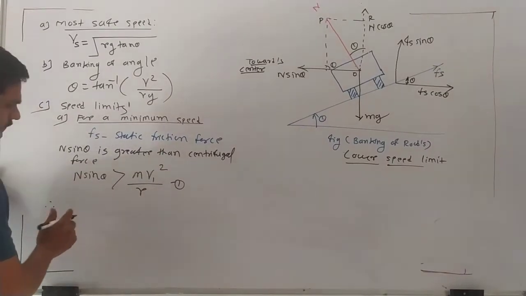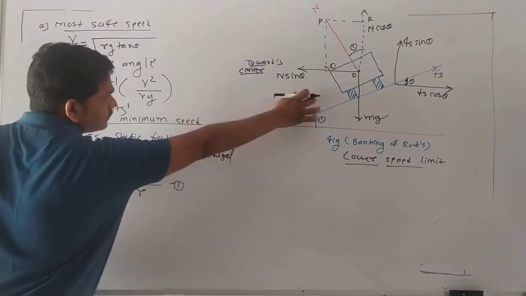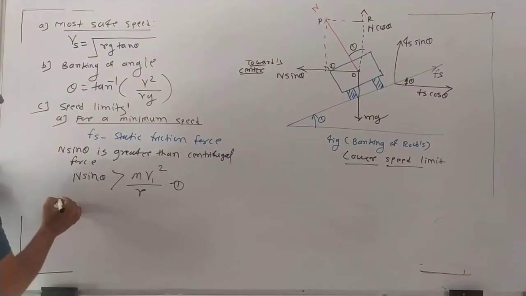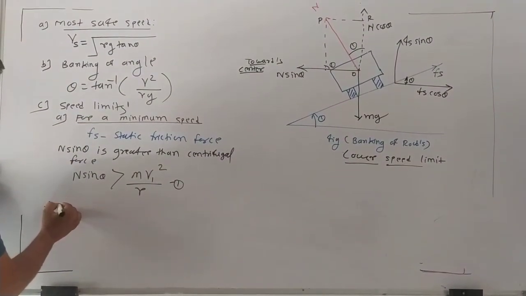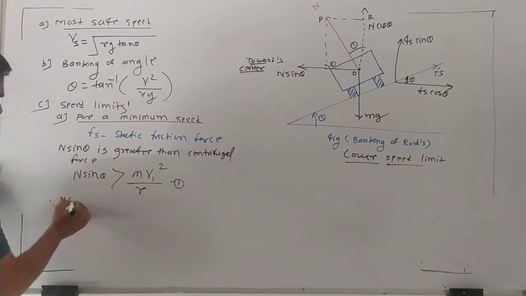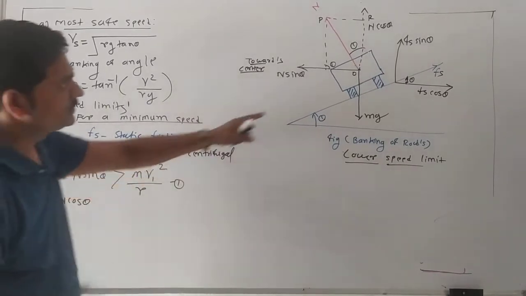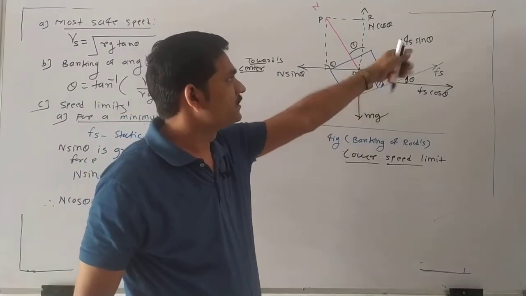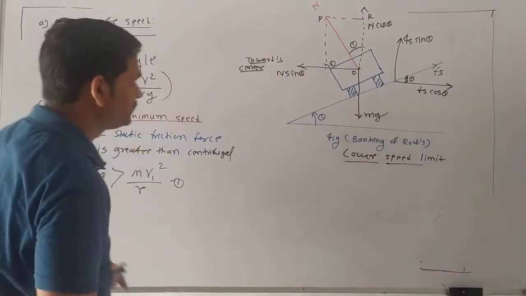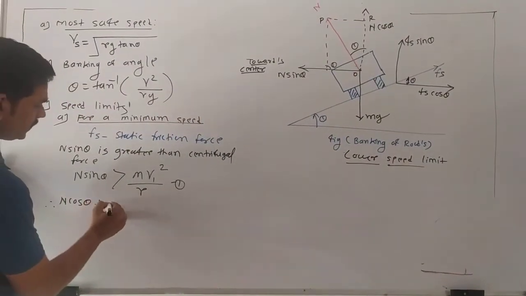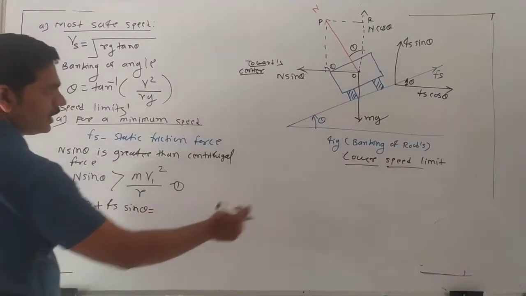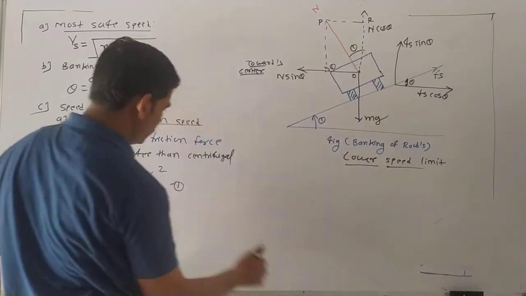Now we write down all the formulas here. For the balance condition, how many formulas do we have? N cos theta, the normal component, in the upward direction. Then another component, the friction force, is also in the upward direction: N cos theta plus Fs sin theta, and mg in the downward direction.